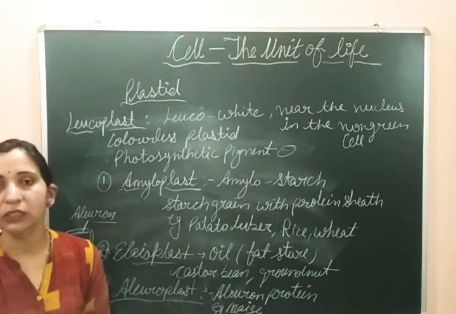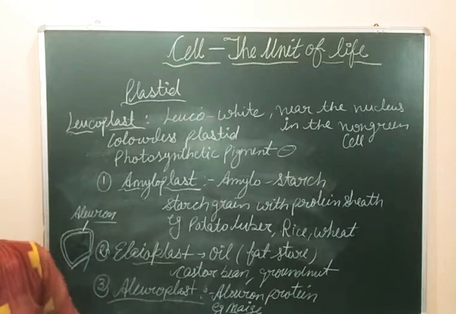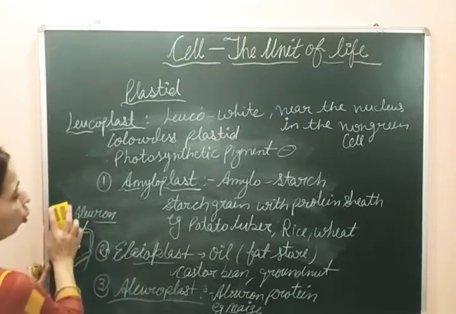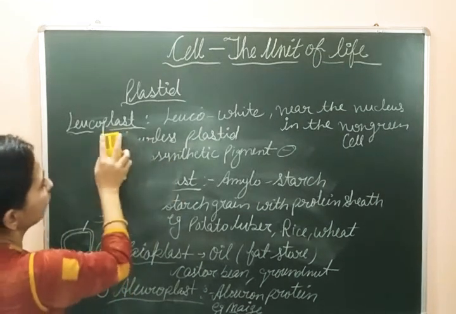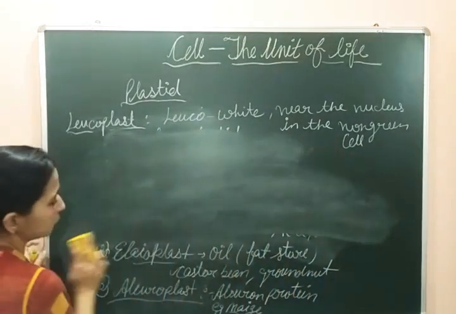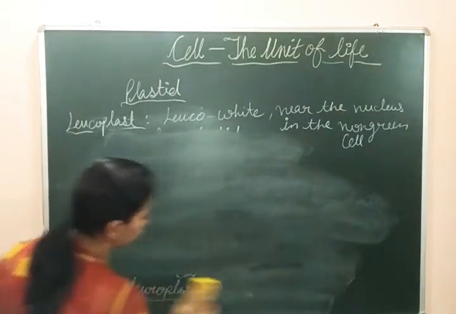Now let's come to the second type of plastids. We divided plastids into three categories. The first was leucoplast. The second type of plastids are the chromoplasts. So now we will talk about chromoplasts.